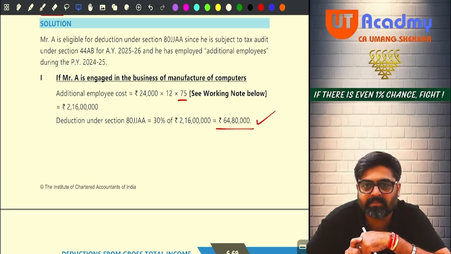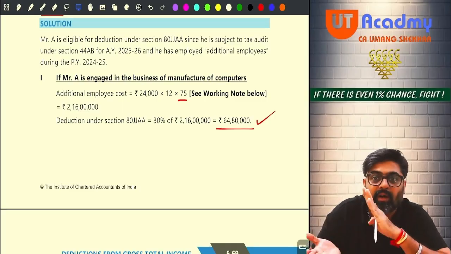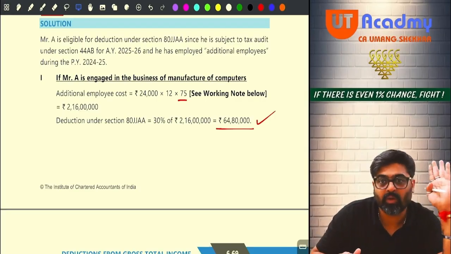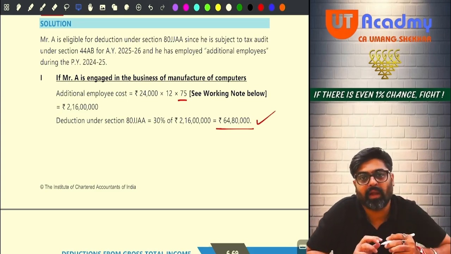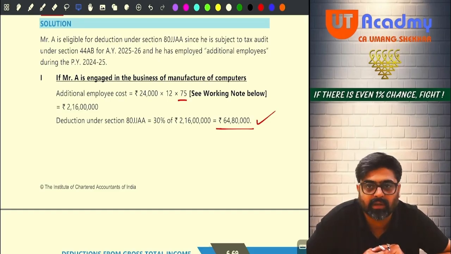I cannot say over and above 75. Over and above 350. Total number of employees as on the last day, 350. Over and above 350, whatever new employees will come in the next year, for them only I'll be able to claim additional employee cost to the extent of 30%. Got it, sir? Now pay attention.